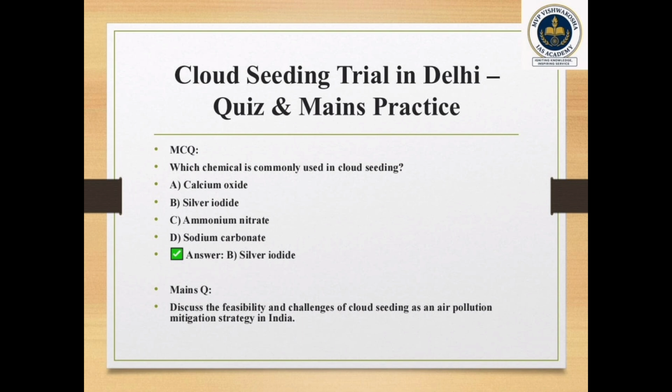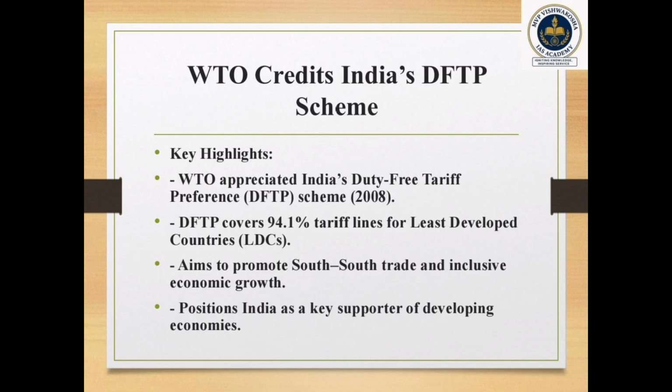Next topic is about the WTO. The WTO news credits India's DFTP scheme, that is the duty-free tariff preference scheme. According to the recent WTO Secretariat report titled "Market Access for Products and Services of Export Interest to Least Developed Countries," India's DFTP scheme has been credited for significantly boosting exports from the LDCs.